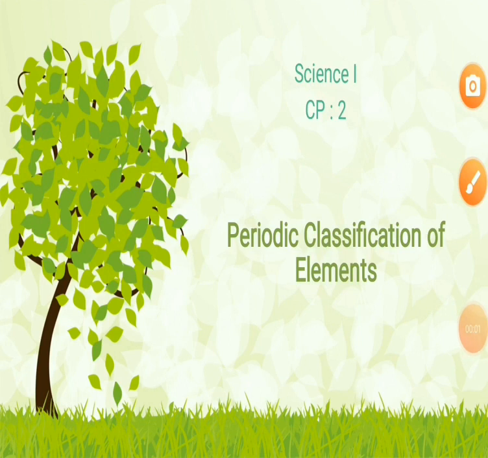Namaste students, this is Science 1, chapter number 2, periodic classification of elements. In this chapter we are going to study how different scientists have arranged the elements in sequence in their periodic tables.